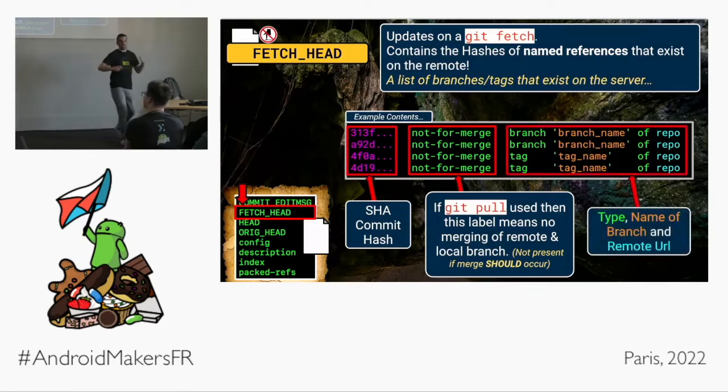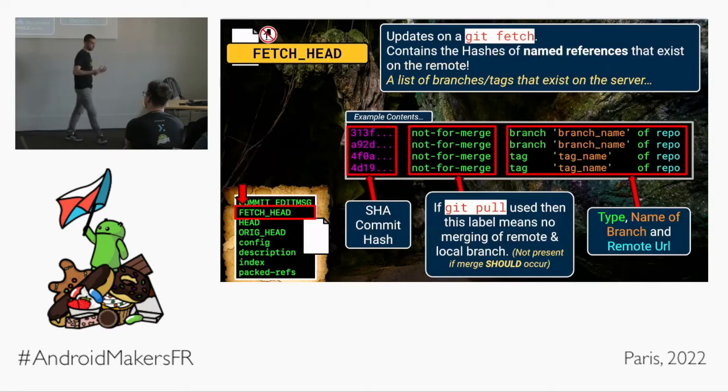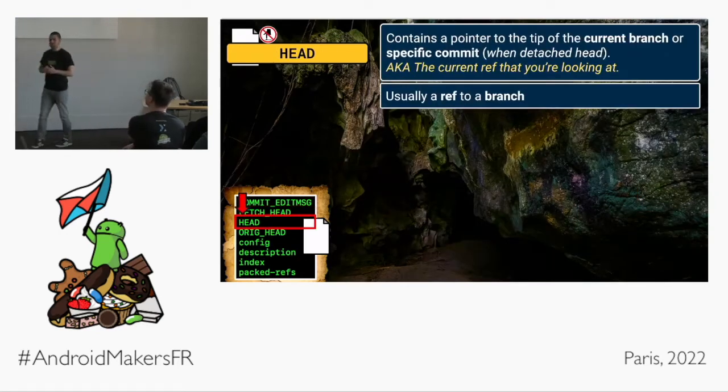Next column is the type of thing. The type is a branch or a tag, the name of the thing, and the remote URL that it's coming from. Easy peasy, fetch head. Nice, let's keep moving. Next, the head file.